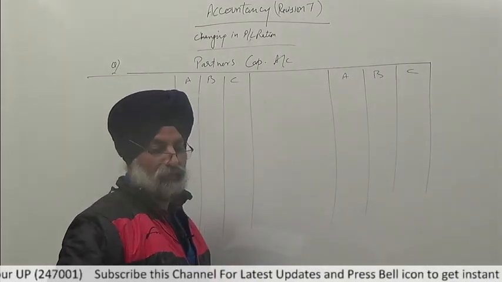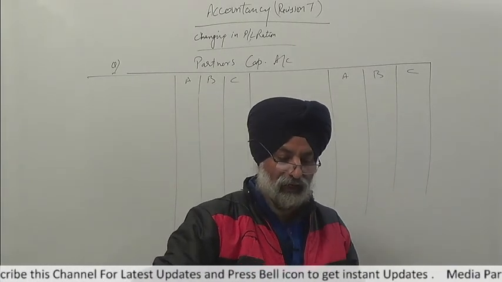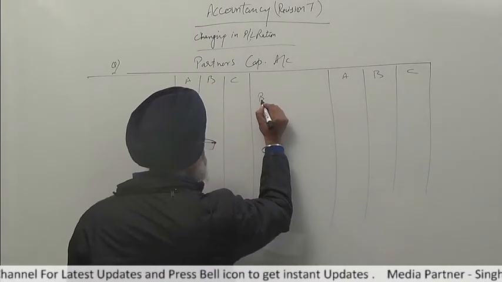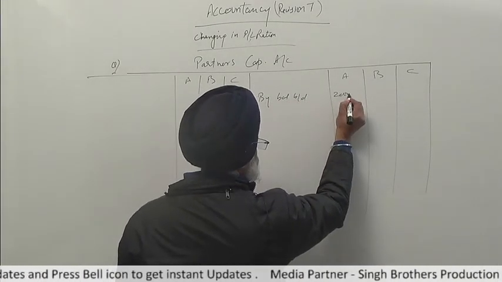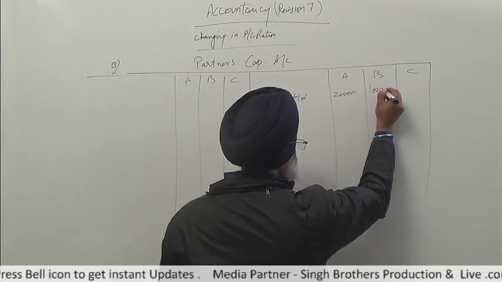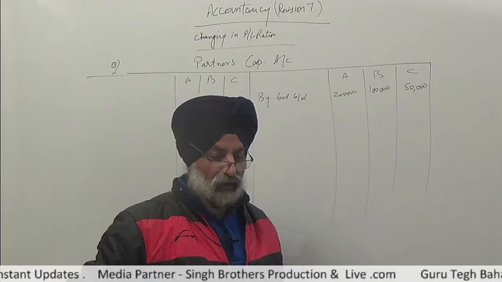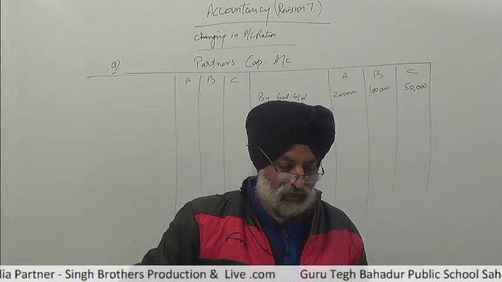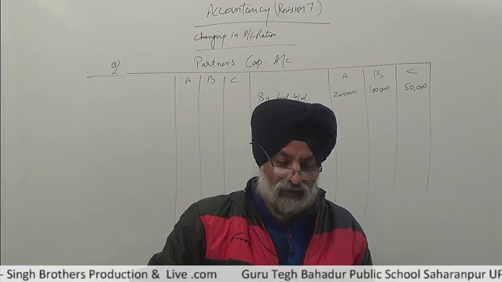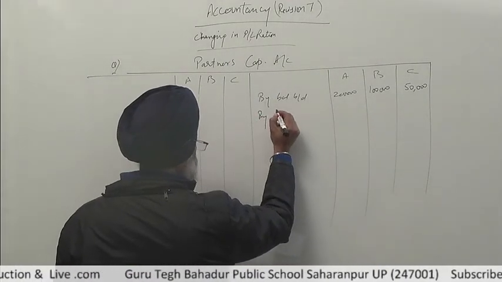First of all, see the balances given in the balance sheet. Balances in the balance sheet are given as 2 lakh, 1 lakh and 50,000 rupees. By balance brought down 2 lakh, 1 lakh and 50,000 rupees. Now next in the balance sheet, general reserve is given, amounting to rupees 60,000. So distribute the general reserve among the old partners in their old ratio.